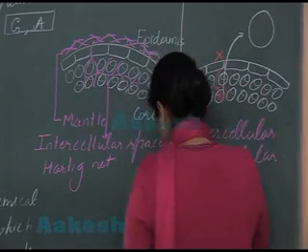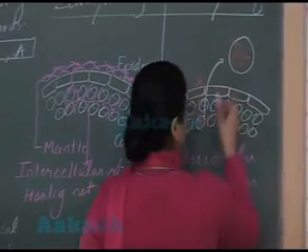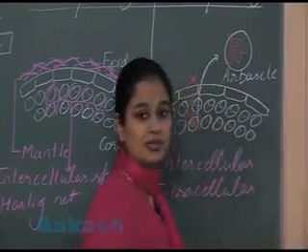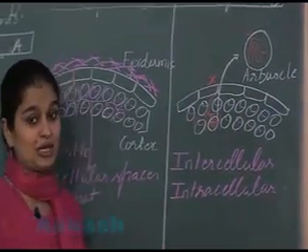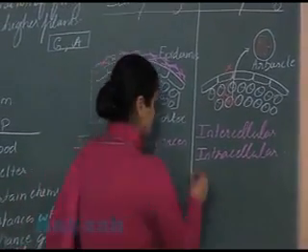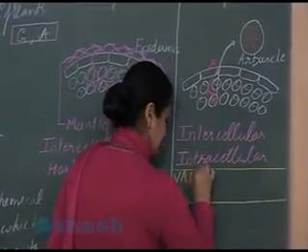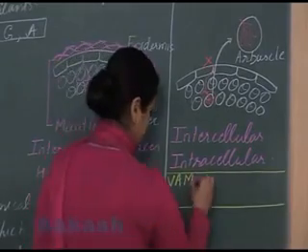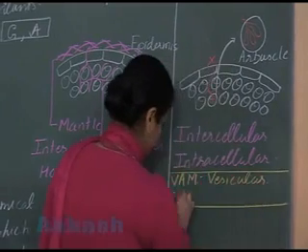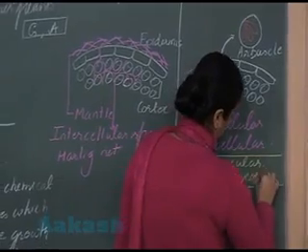This is the root cell, and inside the root cell fungi is forming this structure. This structure which is formed here is known as arbuscle. The mycorrhizal association in which arbuscle is formed is known as VAM, that is vesicular arbuscular mycorrhiza.